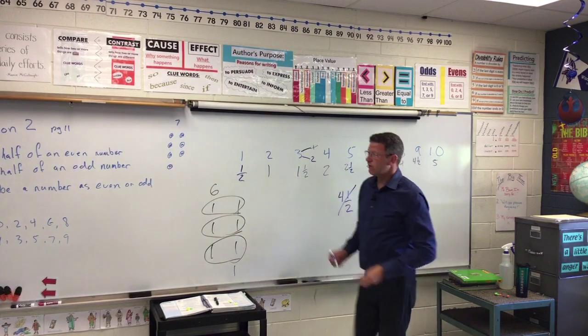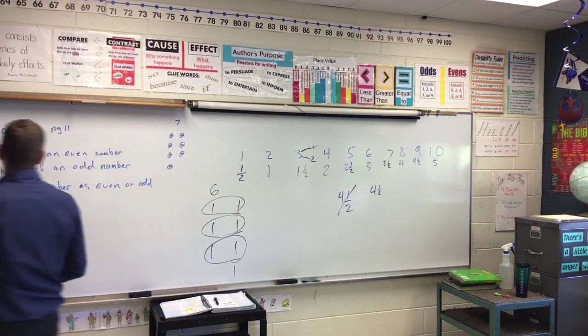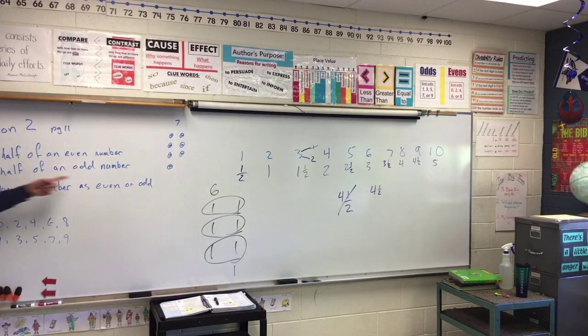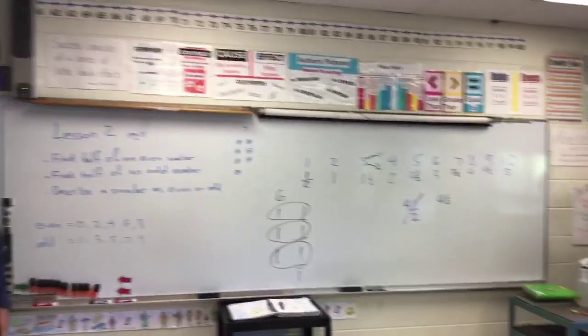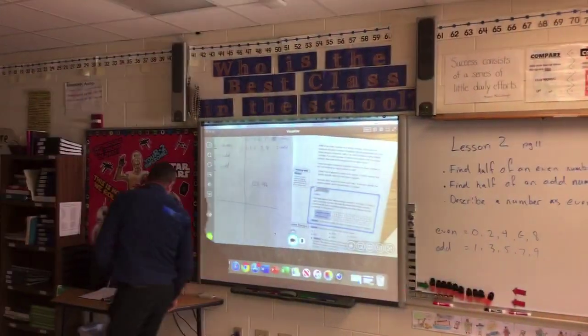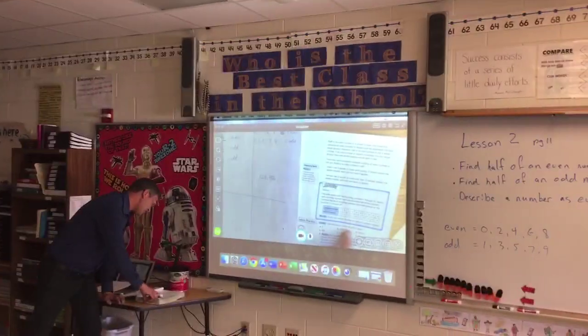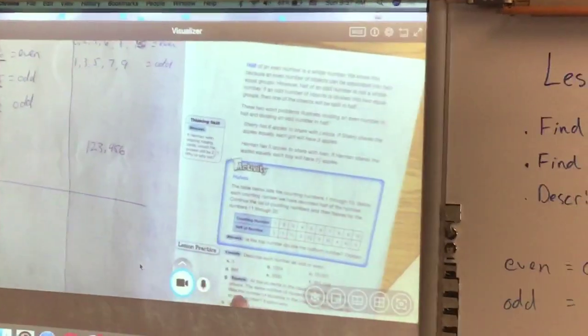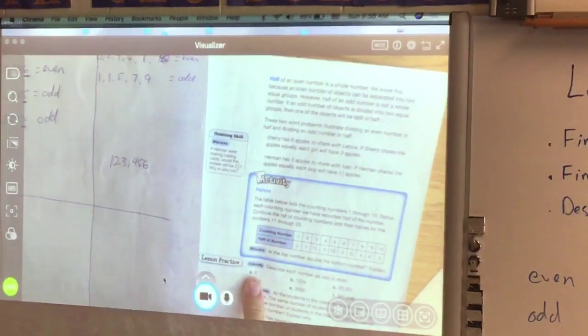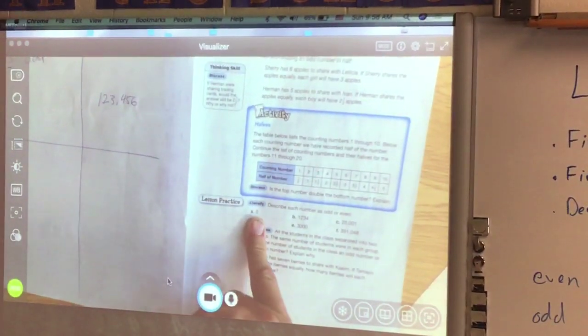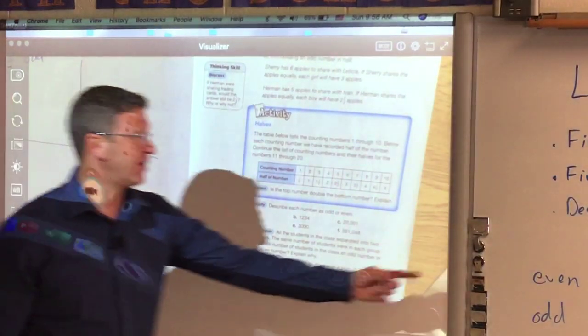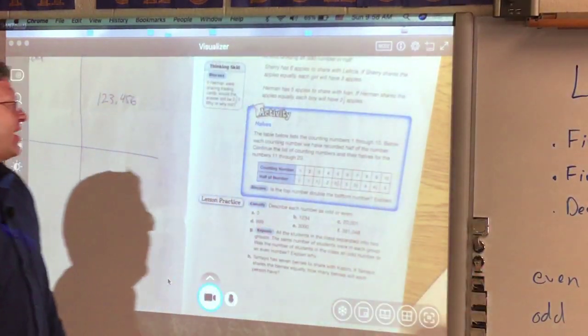All right, quick review today. We want to find half of an even number and then half of an odd number. We're going to do that by giving it the hi-ya. We're going to describe a number as even or odd. Let's take a look at some of the problems. The first one says describe each number as even or odd. A 0 is always, class, even. Good. Use your chart if you have to. 0, 2, 4, 6, 8. If it ends with that, it's even.